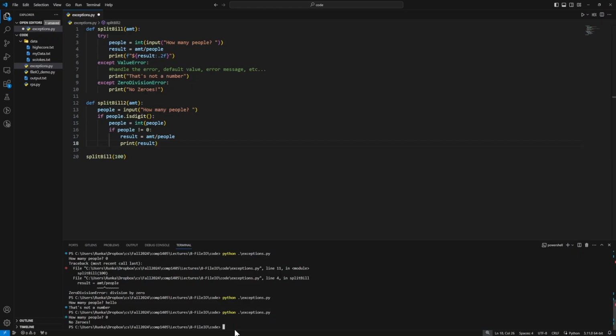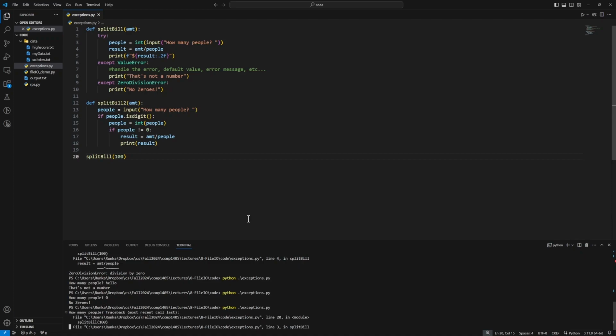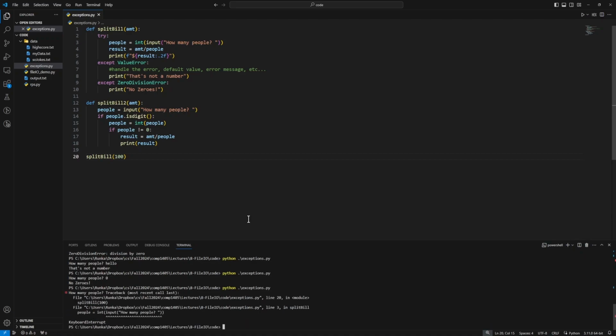if I can find one more here. So I'll say, still running the right function, python.exceptions, and it asks me how many people, but instead of typing anything, I'll put a keyboard interrupt. So we got a new exception of type keyboard interrupt, which doesn't need any description because that's just a keyboard interrupt. You decided to end this program.